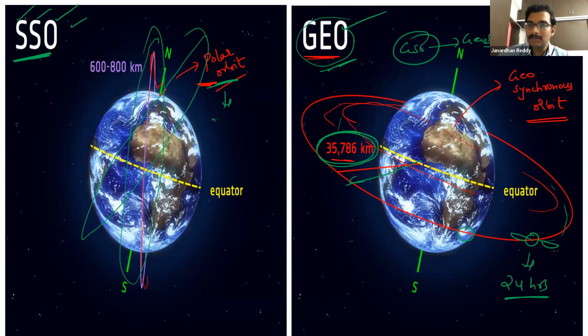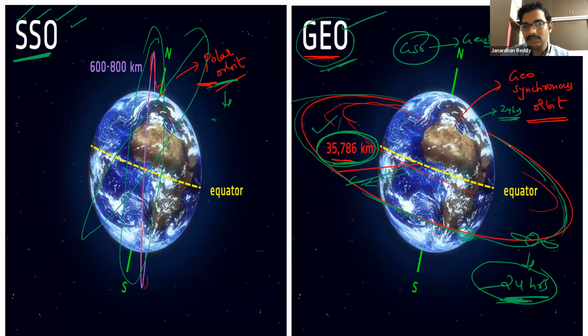What is the period of rotation of Earth? 24 hours. That is matching with this only at this distance, because if the distance changes, the velocity and speed of the satellite change, so the time also will change. The time taken for one complete revolution of this satellite at this distance is equal to 24 hours, same as one rotation of the Earth.